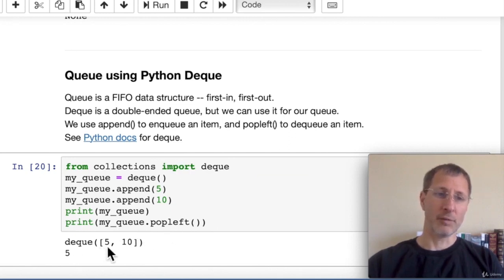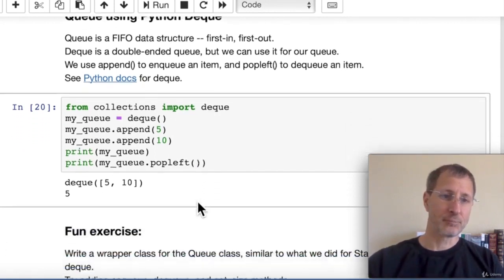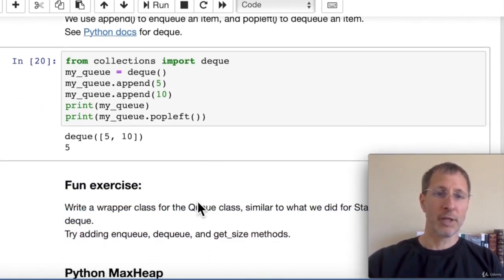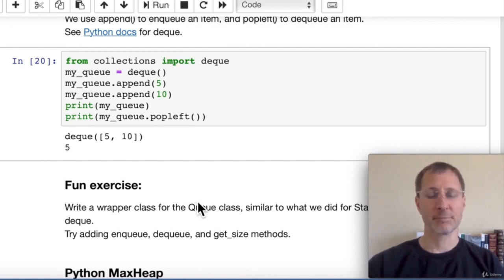And here we get the 5. That pops an item off of the tail end of the queue or the left end of the queue. So it's pretty easy to implement a queue in Python. This is obviously a common enough data structure that Python built in a library for it. Now, as a fun exercise for you, you may try writing a wrapper class for the double-ended queue to make a single-ended queue using push and pop, as we did similarly for the stack.